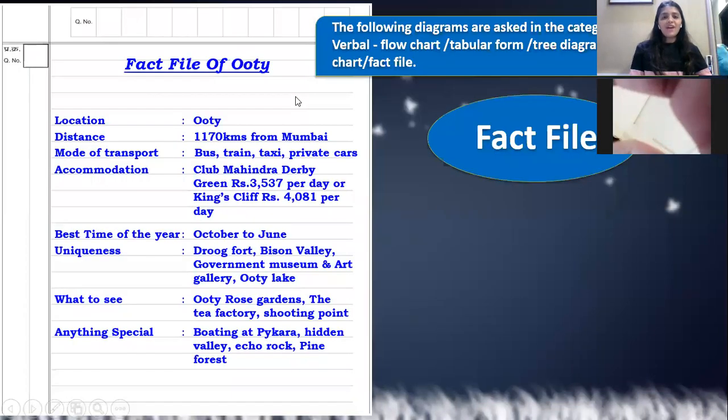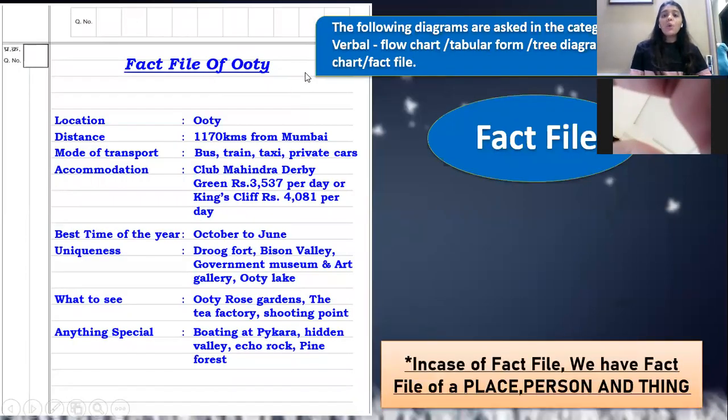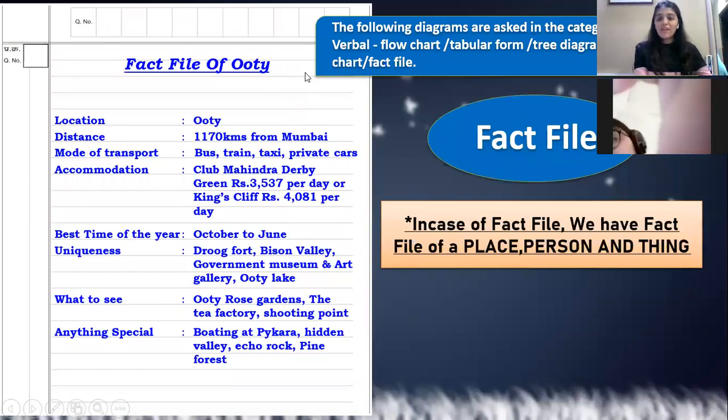Next we have is fact file. Now when I talk about fact file, we have fact file of three things: of a place, of a person, and of a thing. Clear? So here they have given us an example of how a fact file looks like.